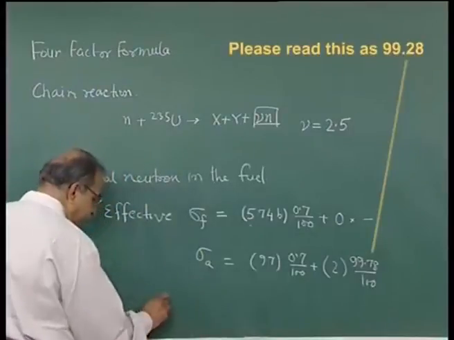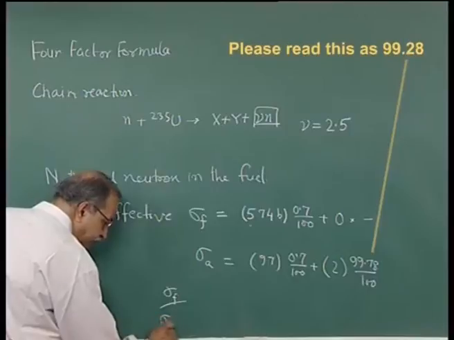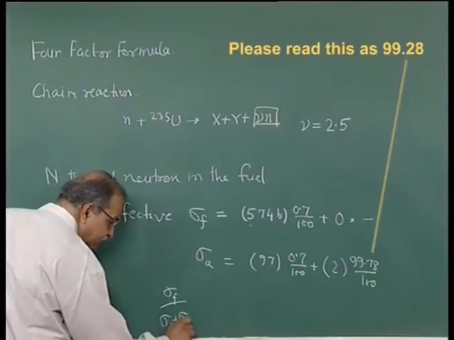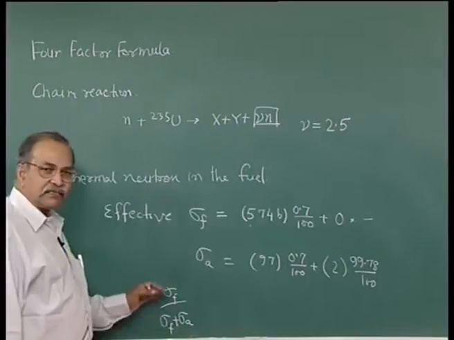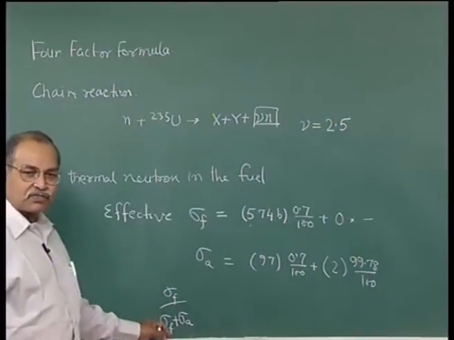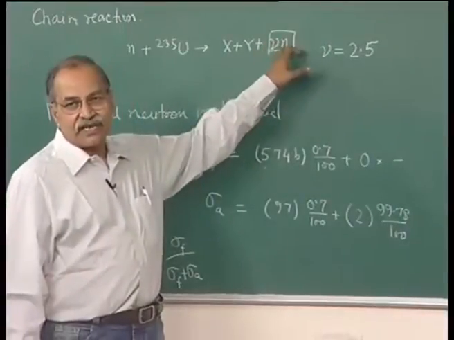And the fraction sigma f by sigma f plus sigma A, by this fraction it is reduced, because the fraction which fissions only gives you nu times n.